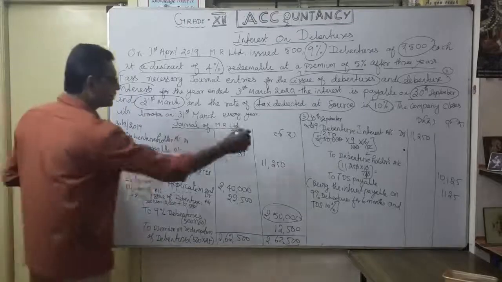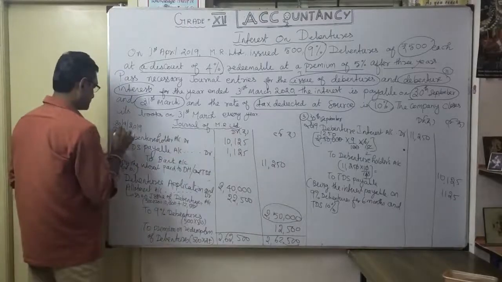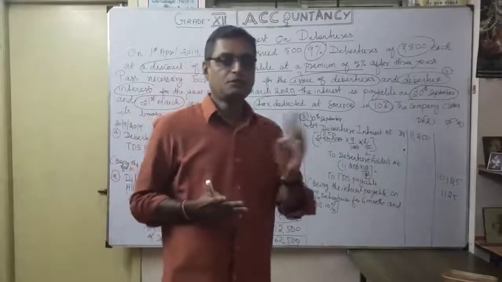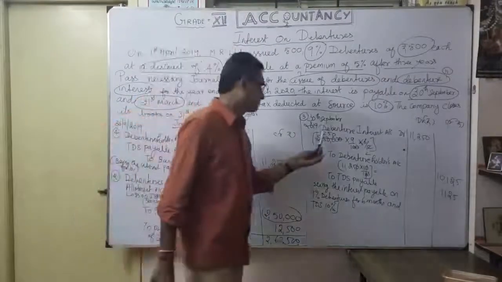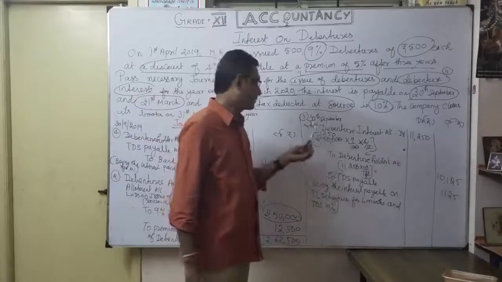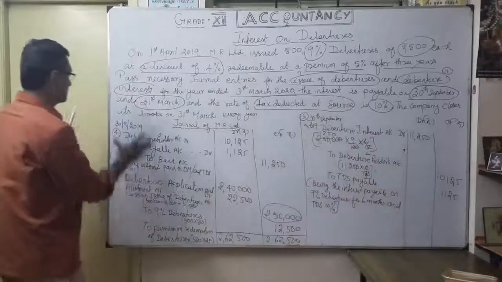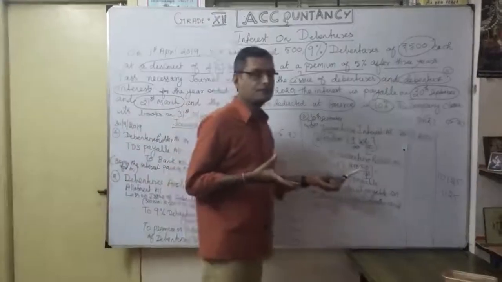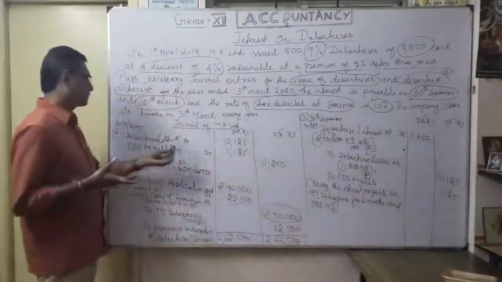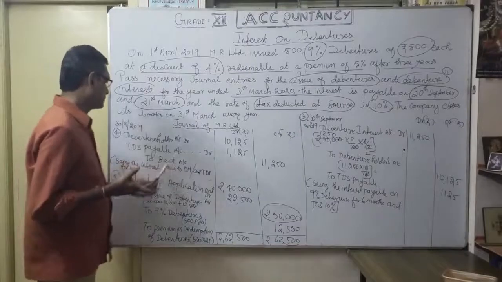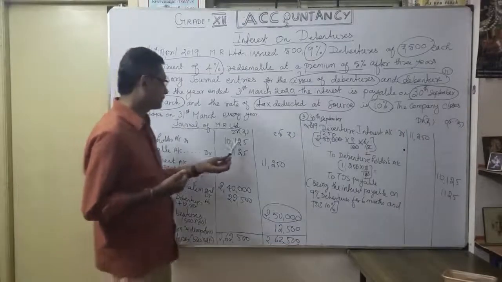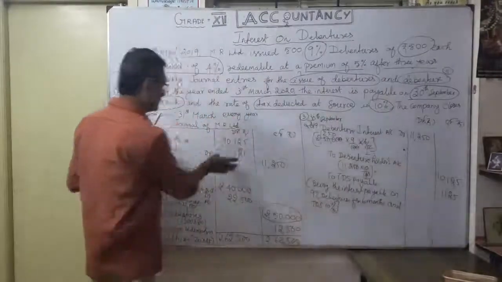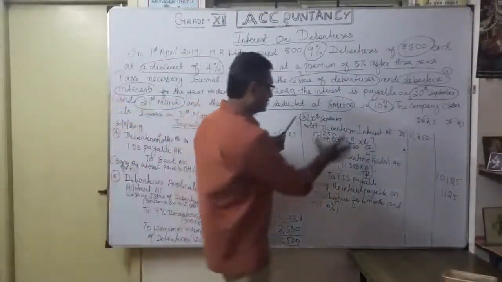Understood. This is the fourth entry. The first two entries are the issue of debenture. The last two entries are related to interest. Which date? Half yearly, 30th September, and our payment. This is the due entry for interest, this is the payment entry. So debenture holders account, TDS payable account debit to bank account. Debenture holders account 10,125, whatever you credit, I am going to show on the debit side to bank account. That's why this account will be closed.